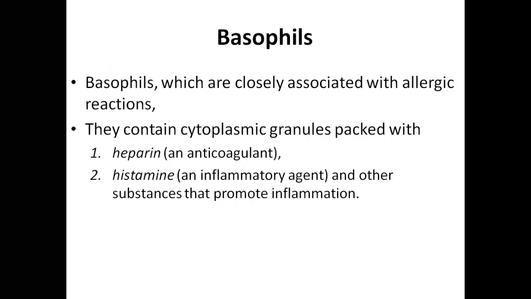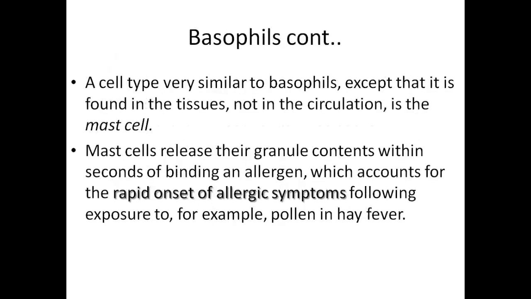So among these granulocytes, we see that there is a cell type very similar to basophils, except that it's found in the tissue, not in the circulation: the mast cell. Mast cells release their granule contents within seconds of binding an allergen, which accounts for the rapid onset of allergic symptoms following exposure, for example in hay fever.